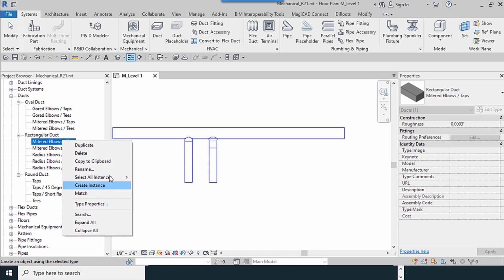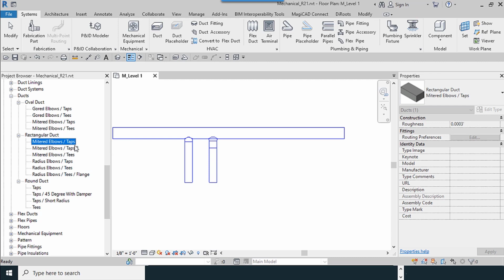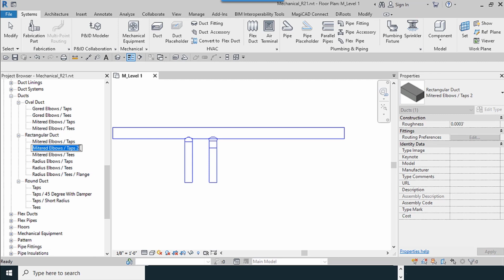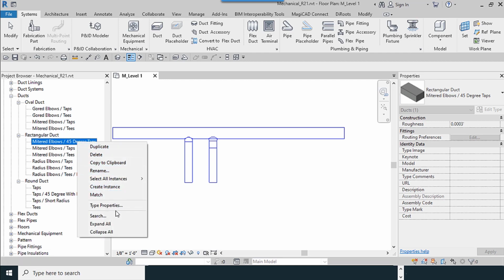For the rectangular one, you can duplicate, okay, rename it to 45 degrees with tap shape. I try to use this one.